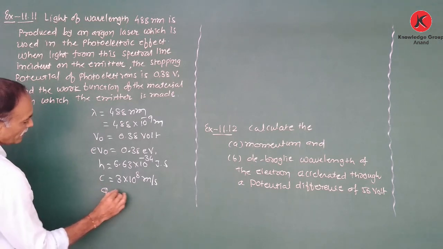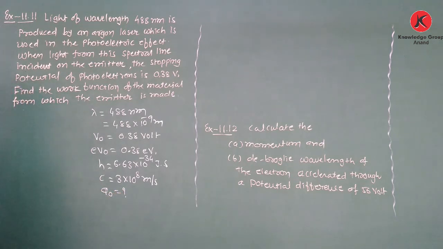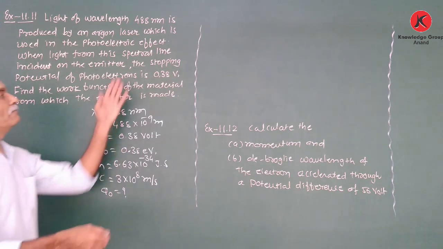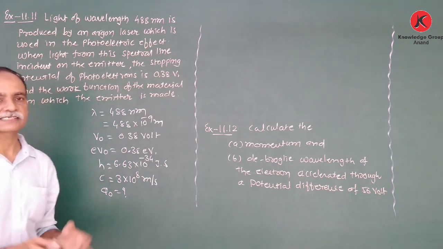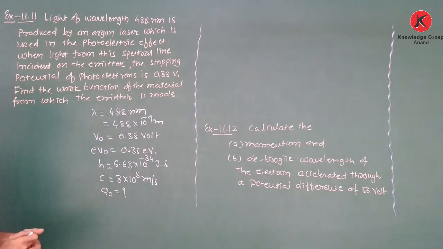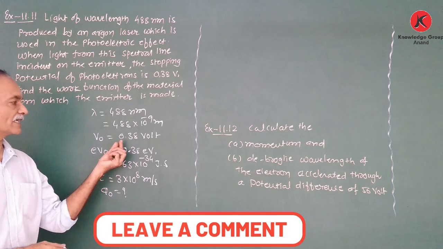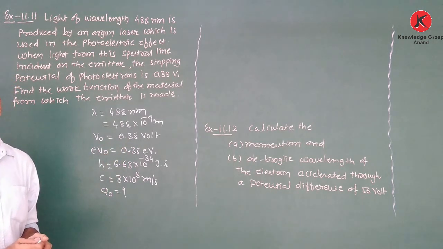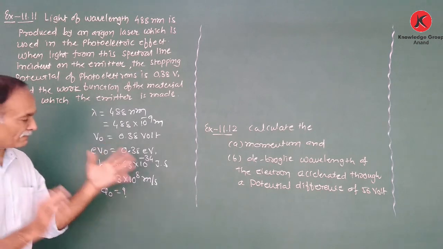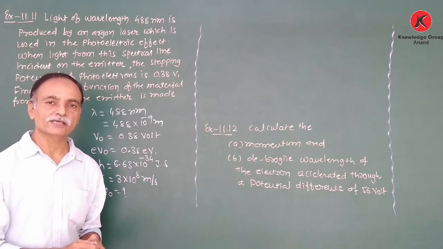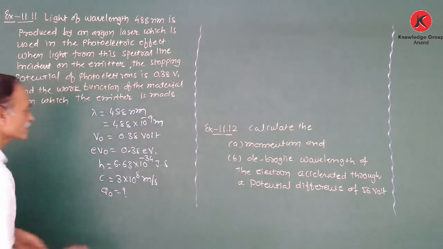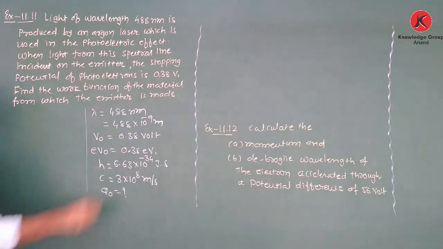We have to find out the work function for the given material from which the emitter is made. Here the light emitted by the argon laser, having this wavelength, is incident on a metallic surface, that means the photosensitive surface, that is our emitter. Right? So the electrons are produced with some energy. To stop these electrons, that much stopping potential is required. So what is the minimum energy required to produce the photoelectron? That means we have to calculate the work function. For that purpose, we are using Einstein's equation.